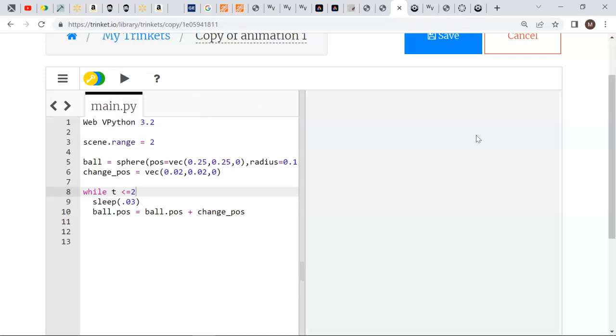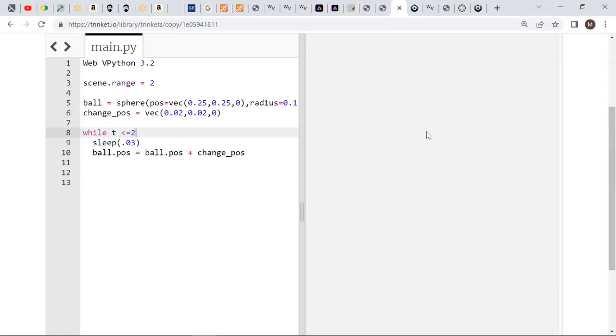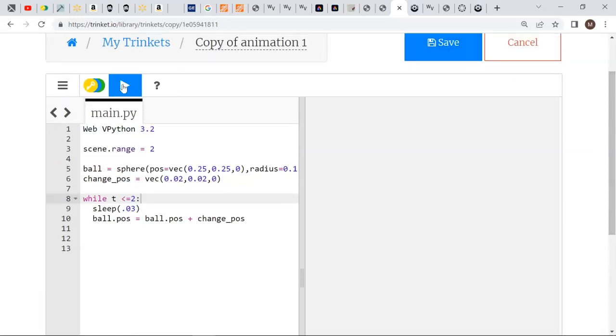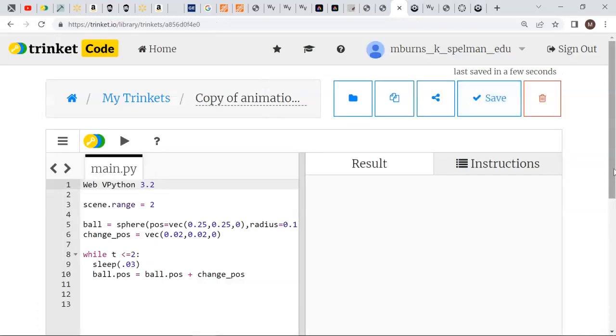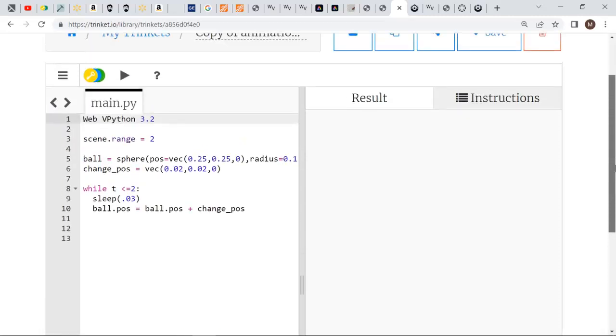I'll try to run this. We don't see anything. And when I scroll down, it says the line while must include a colon. That's something you'll get used to eventually. If you forget, it'll remind you. At the end of this line, you have to put a colon. Okay. Now I try to run it. And nothing happens. And I don't see an error.